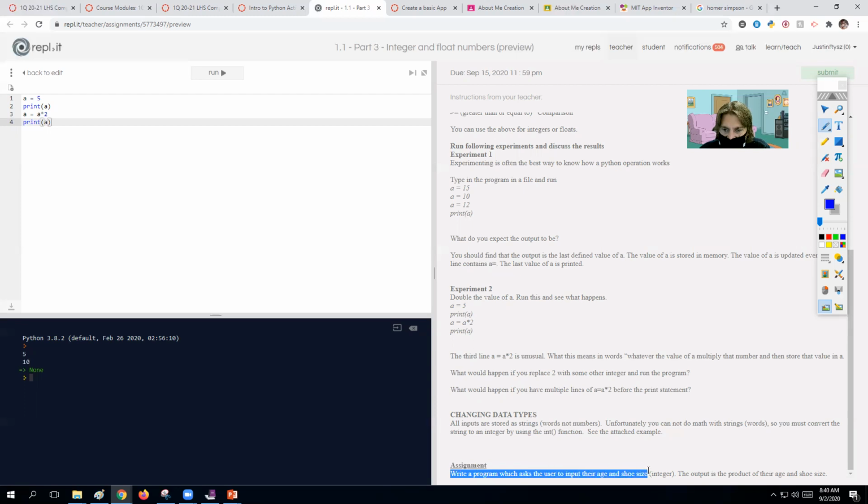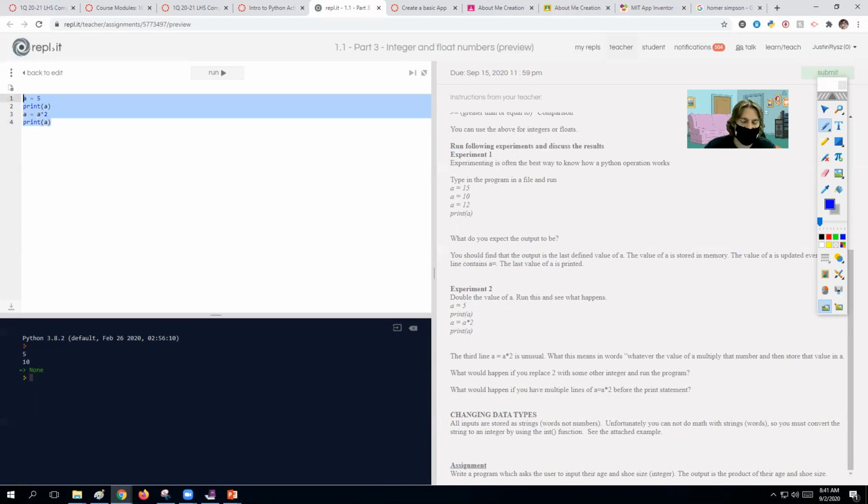What we want to do here is write a program where we ask the user for their age and shoe size as integers, and then output the product, meaning multiply, of their age and shoe size. So let's combine what we know. First thing, how do we ask somebody for something? We do an input. So we're going to say age equals input, and in quotations, what is your age? Then we also need to ask them for their shoe size. So I'm going to call this ss equals input, what is your shoe size?